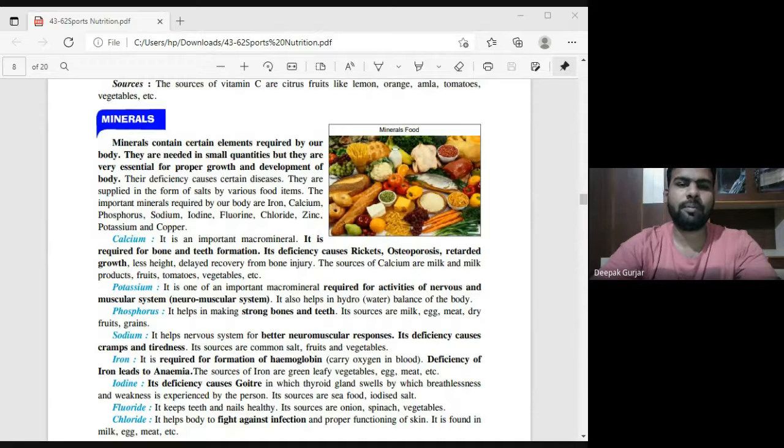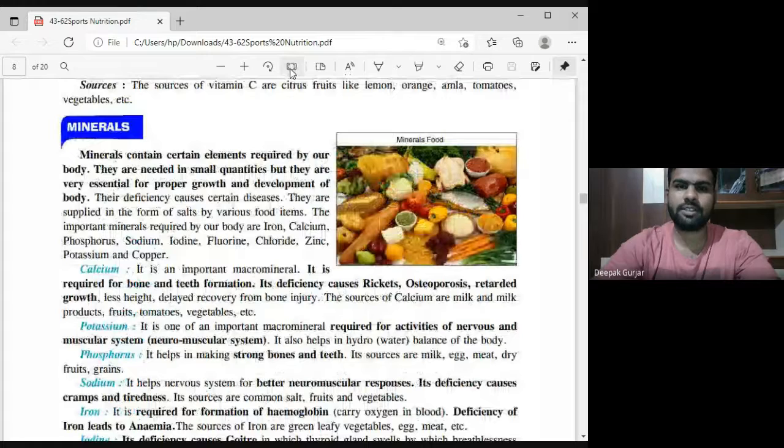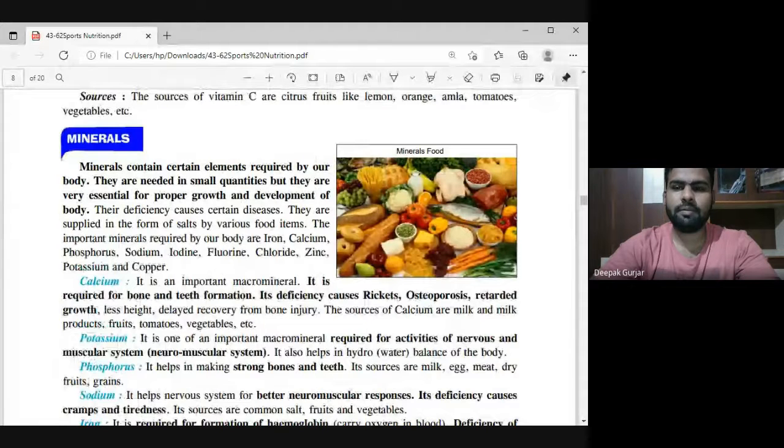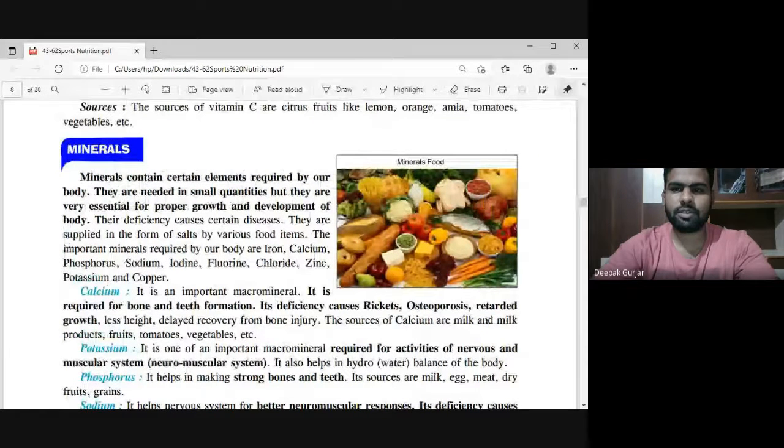Today we are going to learn about minerals. What are minerals? Let us come. We are going to have a knowledge of minerals in detail today, right? So whenever we talk about minerals, children, this is a very important term that one should have